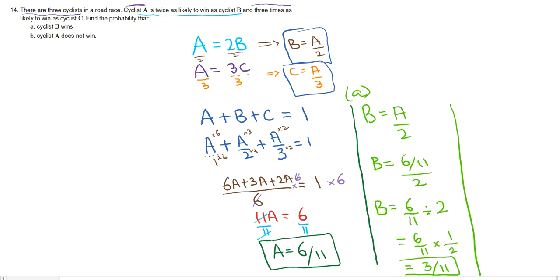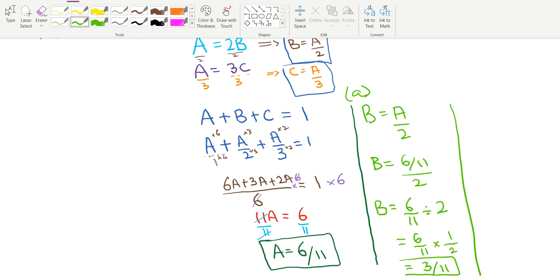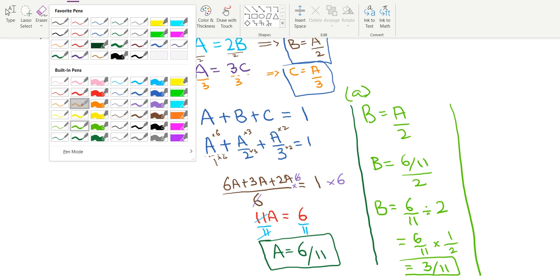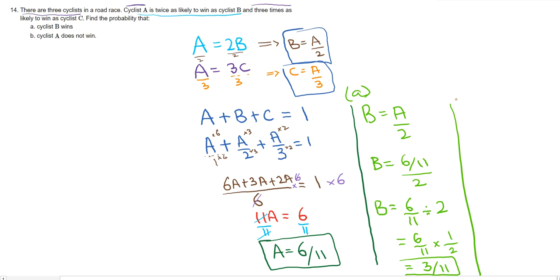Now, while we're at it, let's go ahead and find C as well. Okay, because that's going to be used in part B. Now, C, the relationship for C was A divided by 3. Remember that? Now, A is 6 over 11. We've already found it. So I'm going to sub that value in. Same drill, 6 over 11 divided by 3.